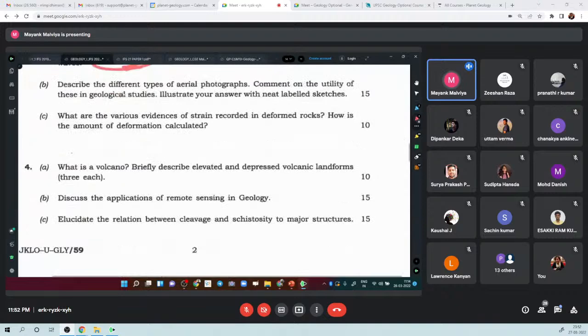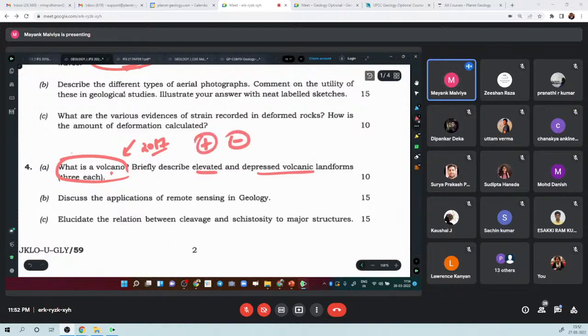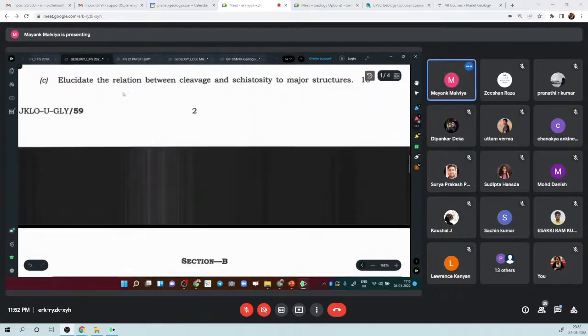Very simple. Again, see, we saw this question where? We saw this question in 2017, I think. What is volcano? Discuss elevated and depressed landforms. There the language was discuss positive and negative landforms, right? Here they are asking what is volcano. So see, the question is getting repeated within a matter of 3 or 4 years itself, right? This is just an example of how the questions are very much repeated. Similarly, they will ask what is earthquake and something like that. So see, this is again a repetition in its own.